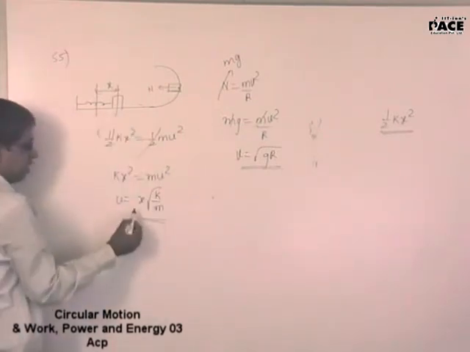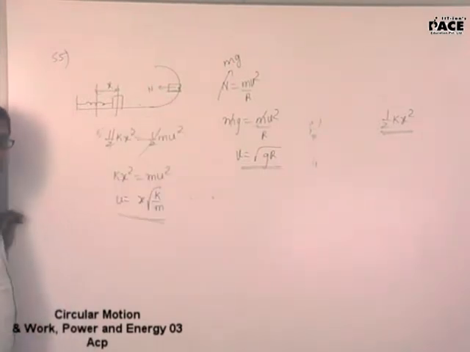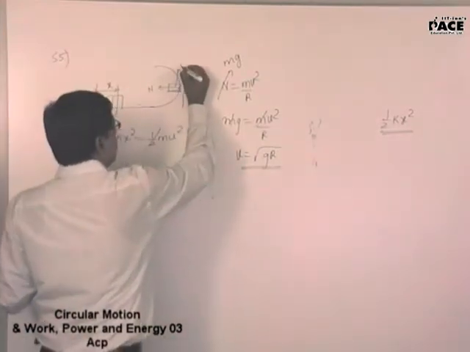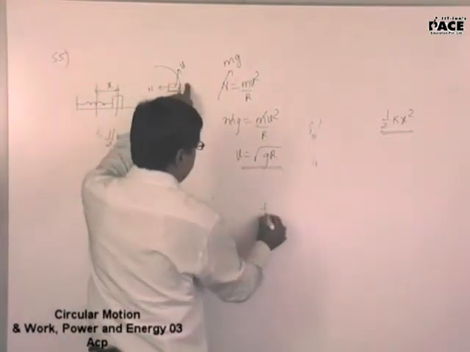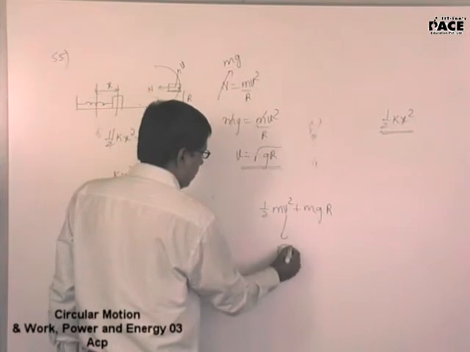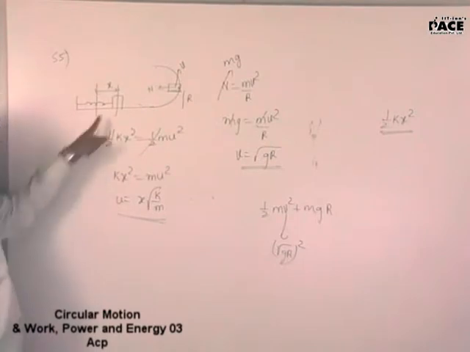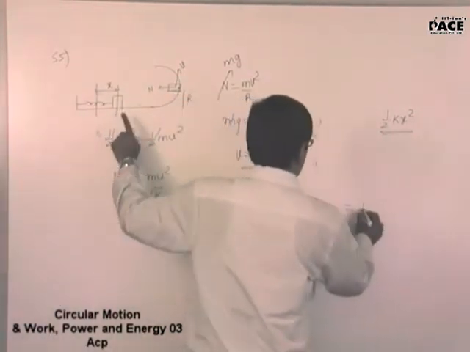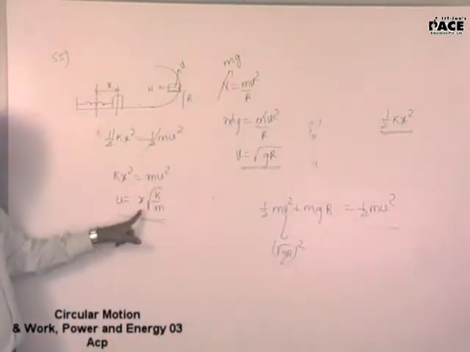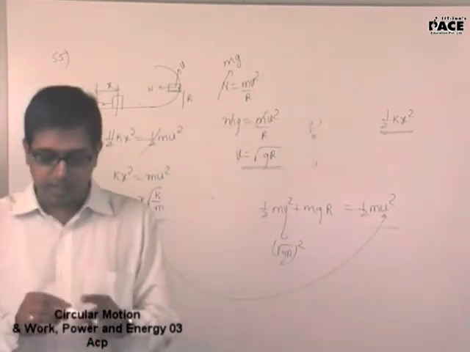Now I know the total initial energy. Conserve the energies at both the points. Now here what will be the potential energy? The height is r. So its kinetic energy is v. Total mechanical energy here is half mv square plus mgr, where v will be root over of gr. This is the total mechanical energy here, equated to half mu square, the total kinetic energy here. U is this quantity. Substitute this quantity here, you will get the value of x.